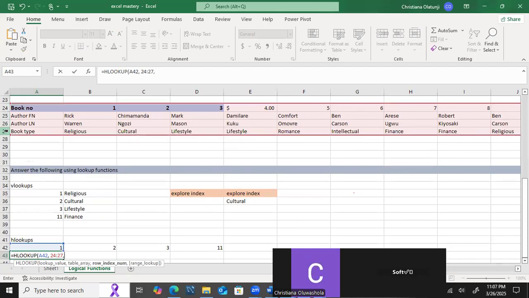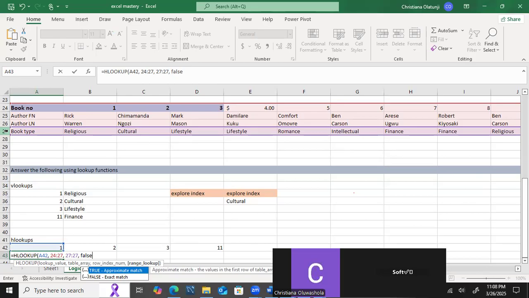Then my row index number. What row am I looking for? Now I am looking for the book type. So the book type has to be this particular row. Range lookup, I am looking for an exact match. Exact match, so I would write FALSE.